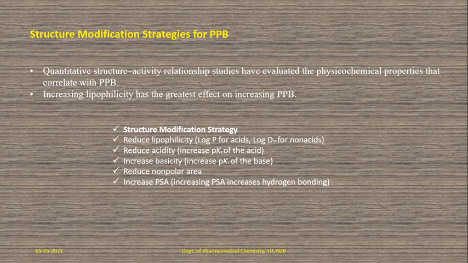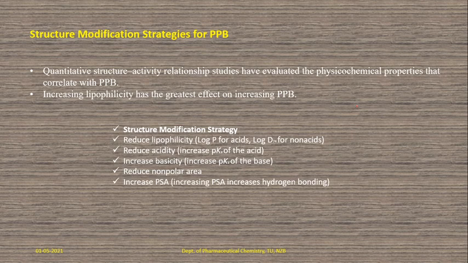Increasing the lipophilicity, this is the first criterion. For example, if you improve the lipophilicity of a drug substance or the lead molecule, it has the greatest effect on increasing the PPB. When PPB increases, what happens to distribution, metabolism, and clearance? You have to check all these pharmacokinetic parameters by structural modification.